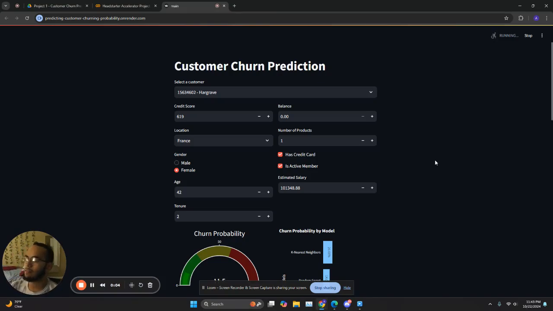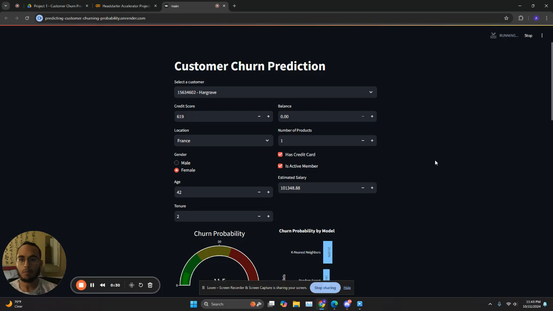So, just recently I finished week one of the Headstarter Accelerator, where I had the privilege to work on a project called Customer Churn Prediction. The idea of this project is that banks have customers, obviously, and some of these customers are likely to leave the bank. And when a customer leaves, the bank actually loses out on money and services that they could have offered to this customer. And by losing their service, the bank loses money.